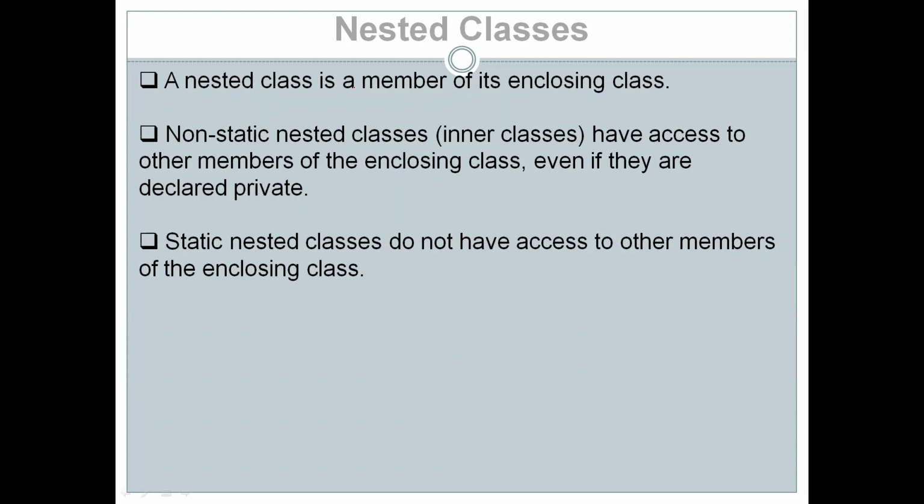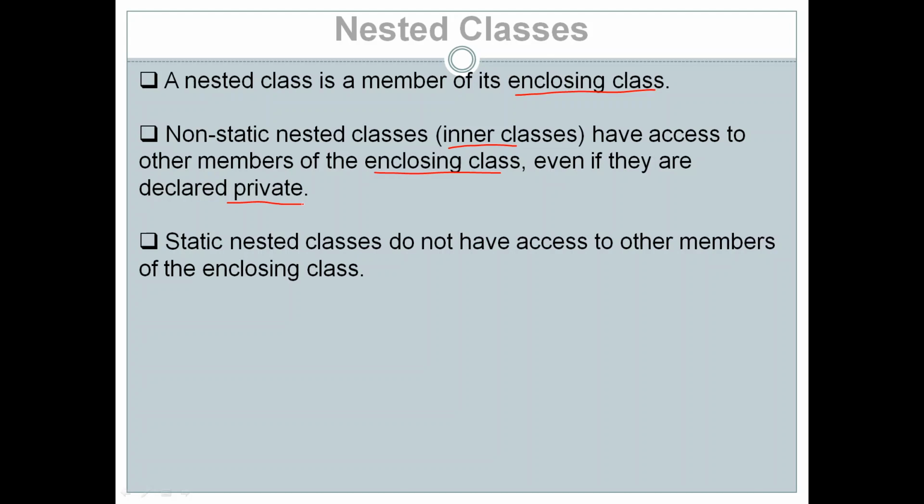A nested class is a member of its enclosing class. So a nested class is a member of the outer or enclosing class. Non-static nested classes, that is inner classes, have access to other members of the enclosing class even if they are declared private. This is very, very important.